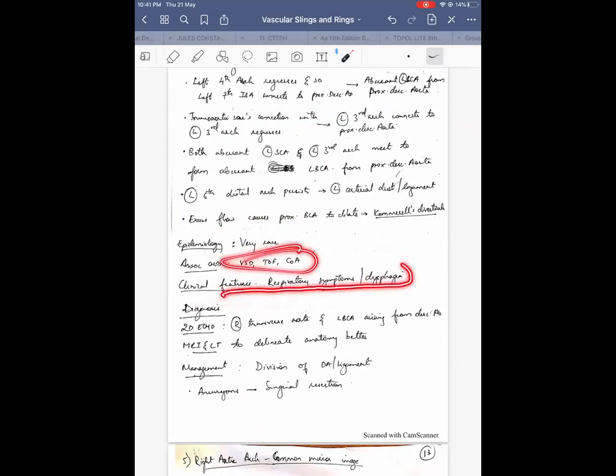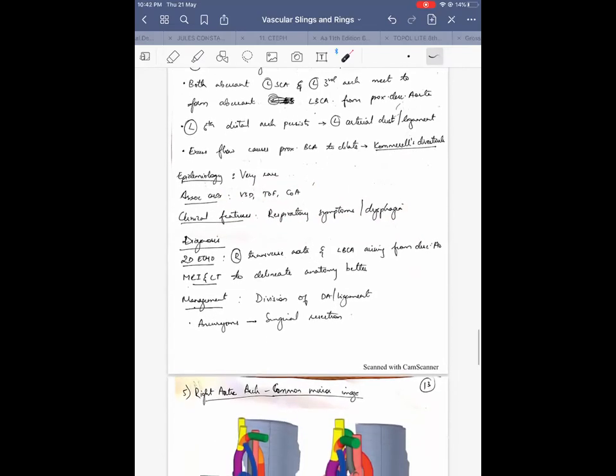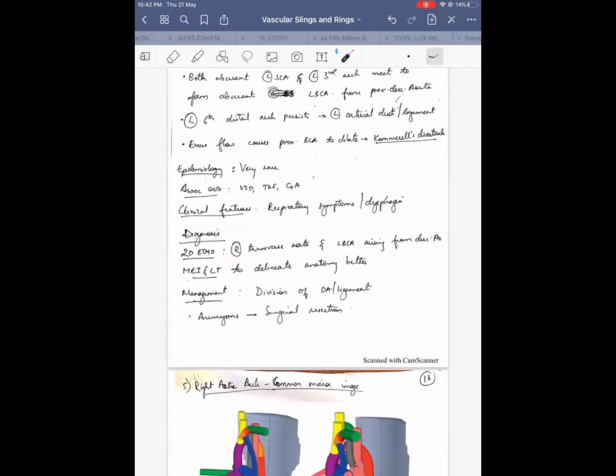Clinical features, again, they can present as in other cases with respiratory symptoms or dysphagia. On 2D echo, what you can see is a right transverse aorta, but the left brachiocephalic artery you are not seeing from where it should arise. It arises usually from the descending aorta. From the proximal descending aorta, one branch arises, which again divides into two, unlike the usual subclavian and common carotid that we see.